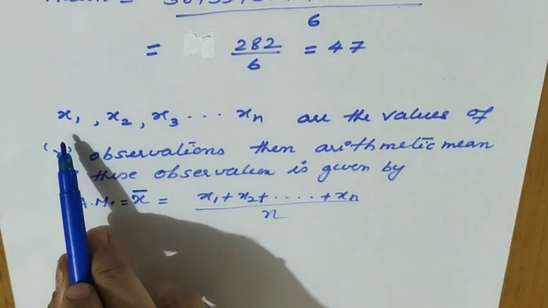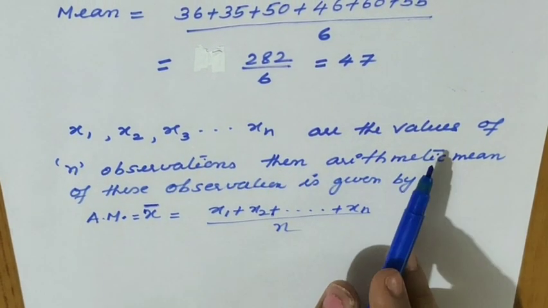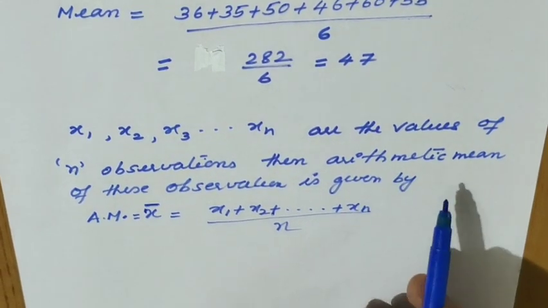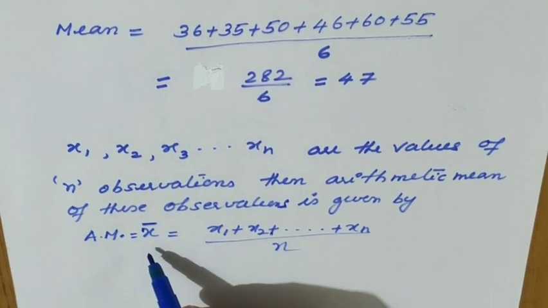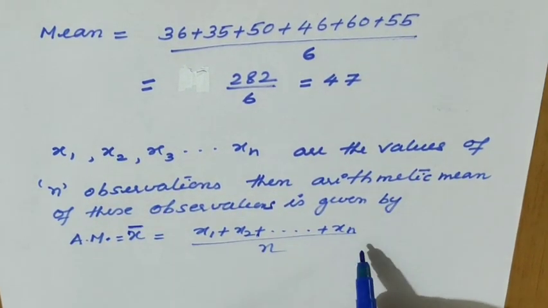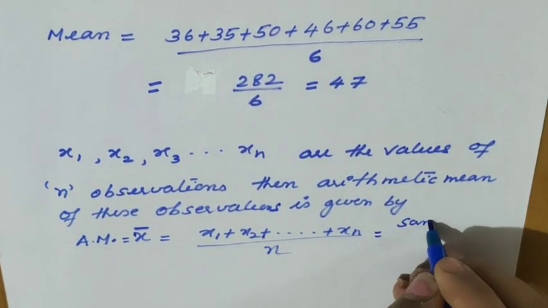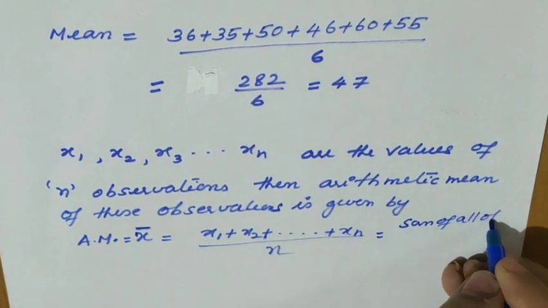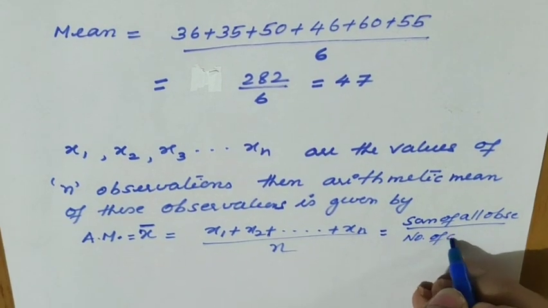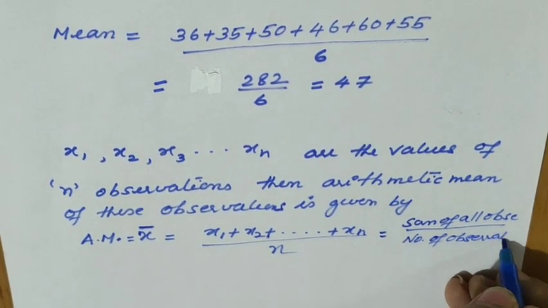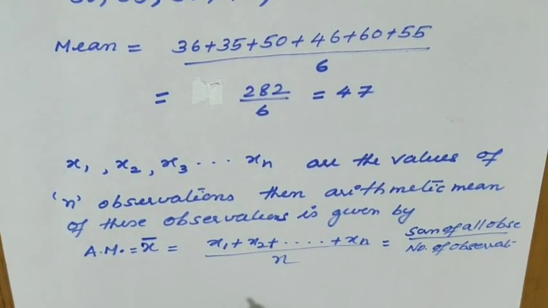So once again I'll tell what is the general statement we are going to make here. x1, x2, x3, etc., xn are the values of n observations. Then the arithmetic mean of these observations is given by AM equal to x bar equal to x1 plus x2 plus etc. plus xn divided by n. In words, it is the sum of all observations divided by the number of observations.